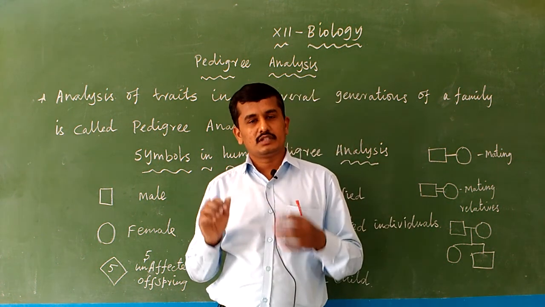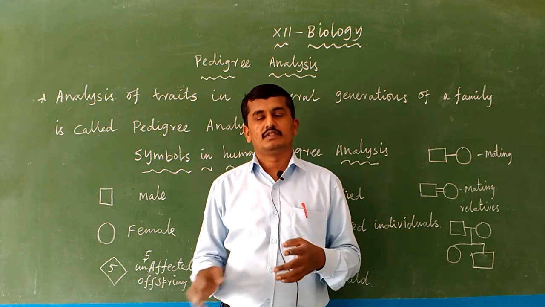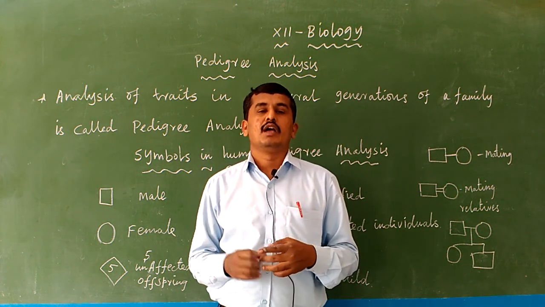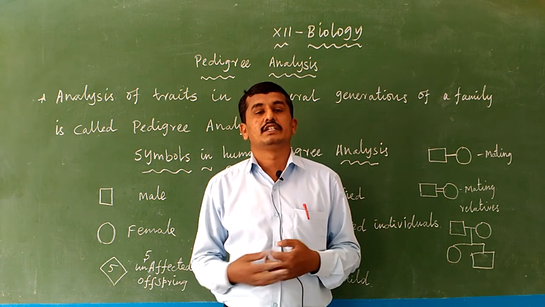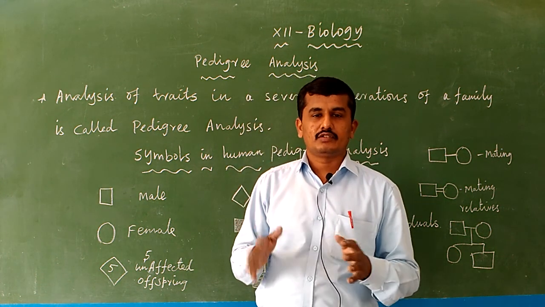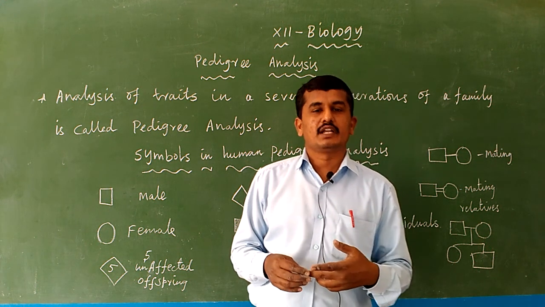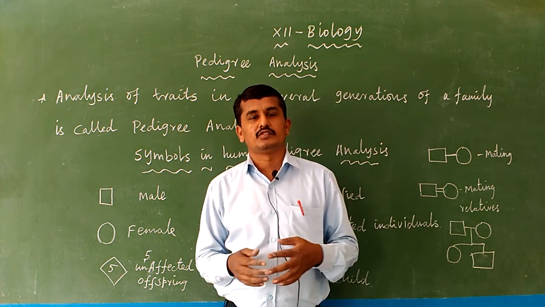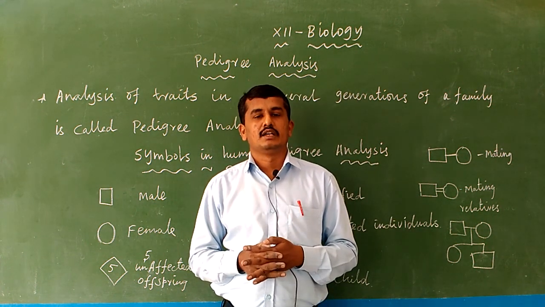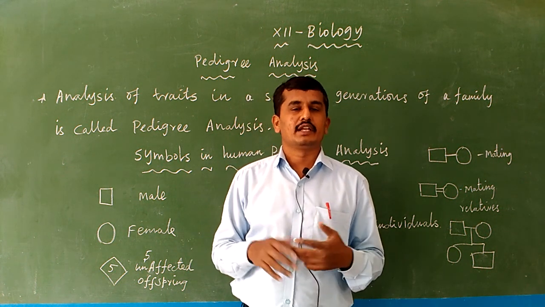The person has the same chromosomes, for example the same 46 chromosomes in humans, but some genes are deleted or some genes are newly added. That is Mendelian disorder. Various diseases come under Mendelian disorder, like color blindness, sickle cell anemia, and phenylketonuria.